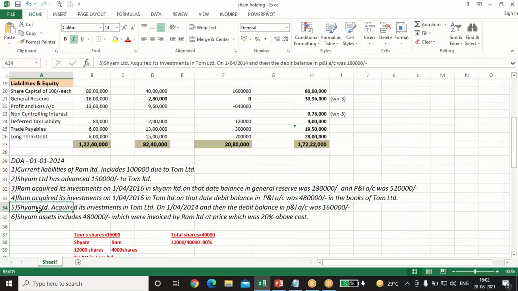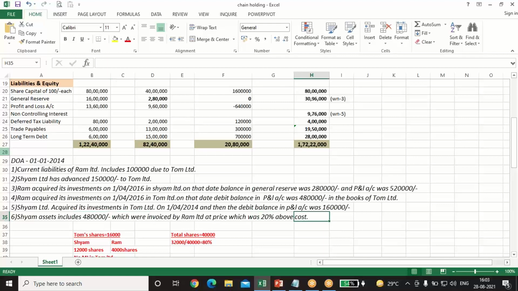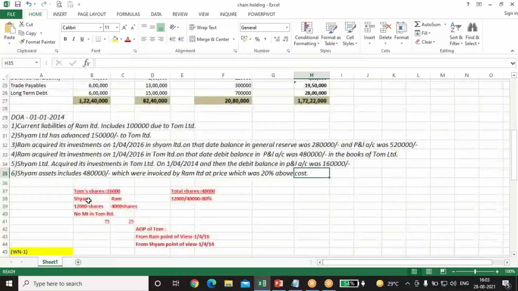Sham Limited acquired an investment in Tom Limited on 1st April 2014, and at that time the debit balance in the PNL was 1,60,000. For all three companies, the date of investment is given, and the balance of general reserve and PNL is given. Now, Sham's assets include 4,80,000 which were invoiced by Ram at a price 20% above cost. That means the unrealized profit adjustment is also given.